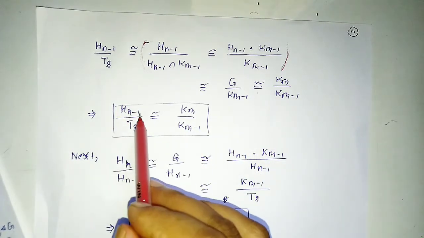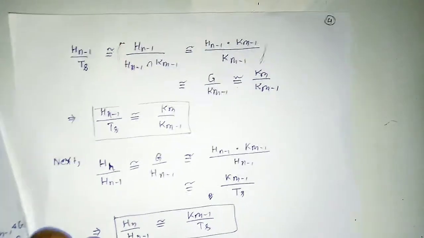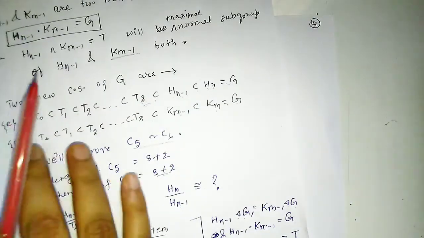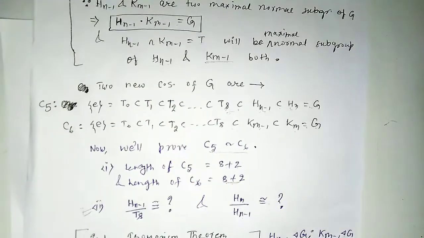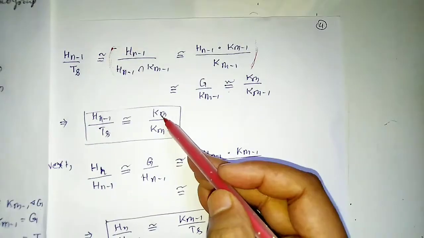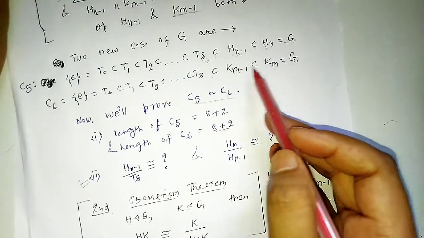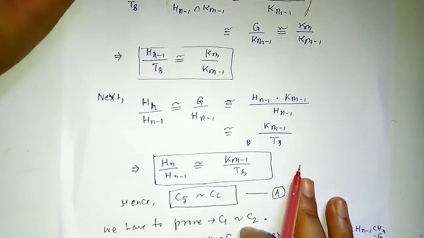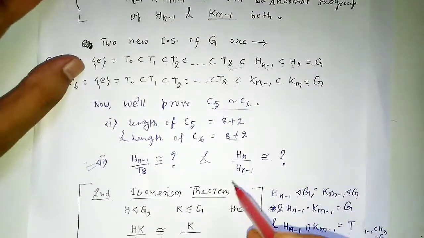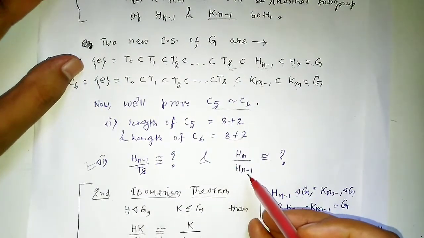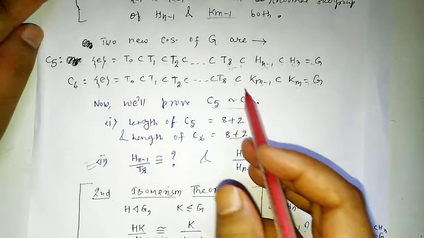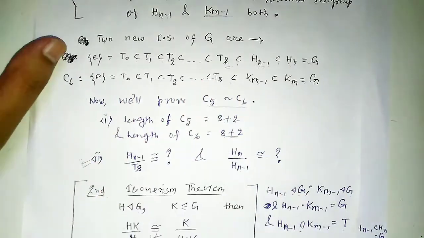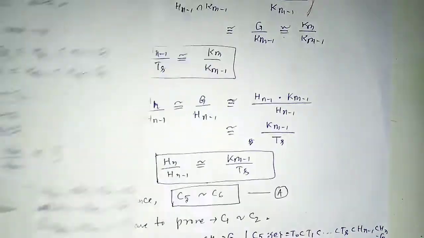This comes from the composition series C5, and this comes from composition series C6, Km upon Km minus 1. So now we have to prove that Hn upon Hn minus 1 is isomorphic to some simple group from C6.